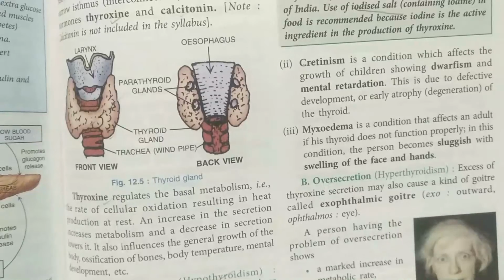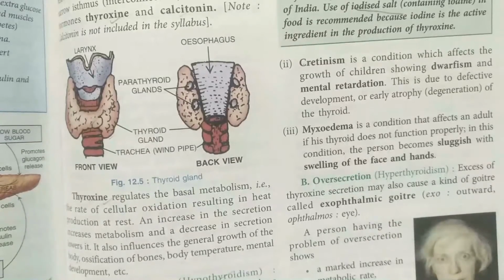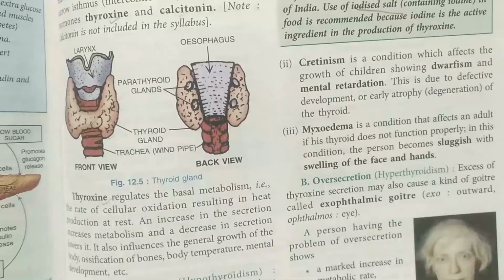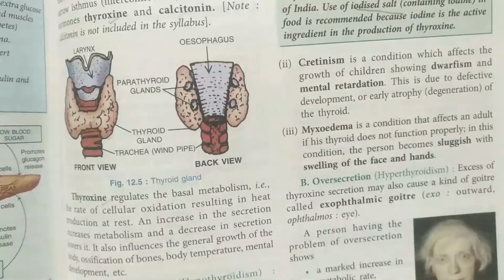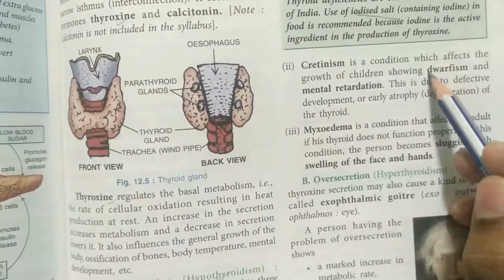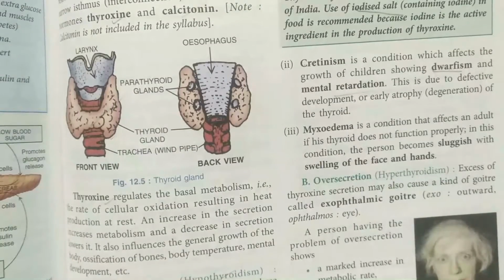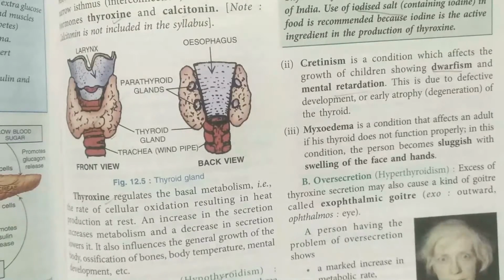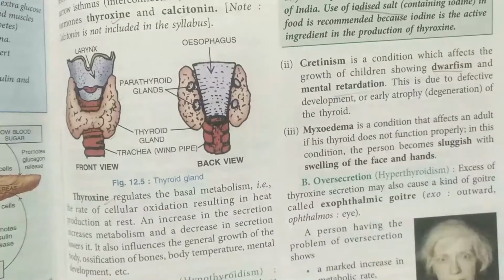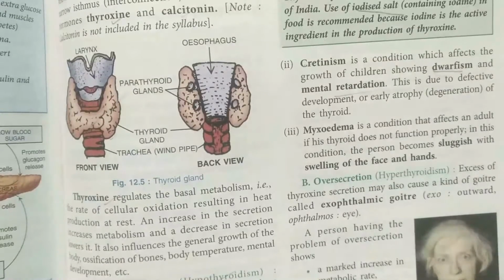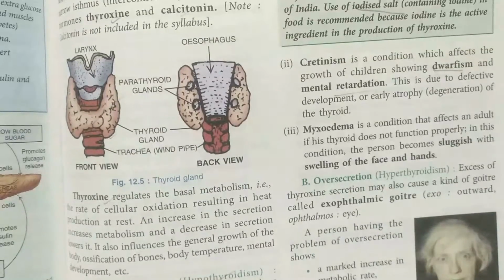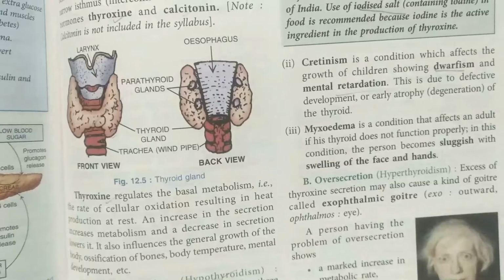Now when we talk about cretinism, there are some symptoms generally seen in the body of the children, and some of the symptoms are dwarfism and mental retardation. That means the child who is born is not tall, will be a dwarf, and is mentally retarded. Due to the iodine deficiency in the body, he is not able to think properly, memorize properly, or make decisions properly.